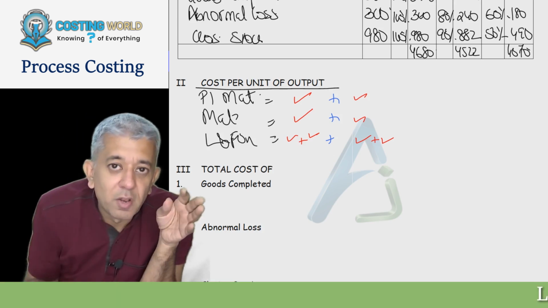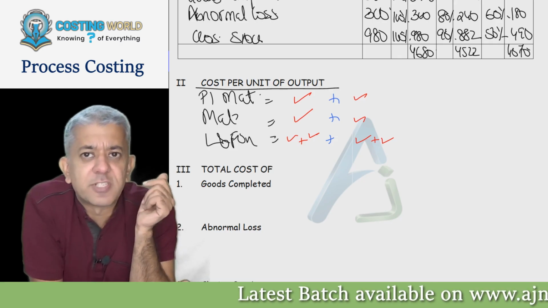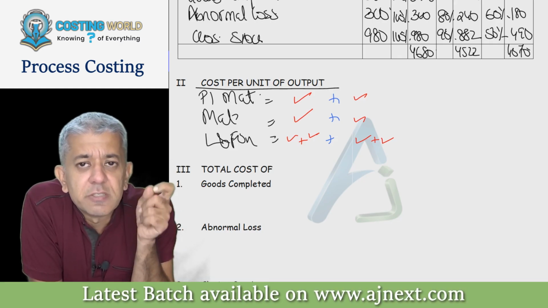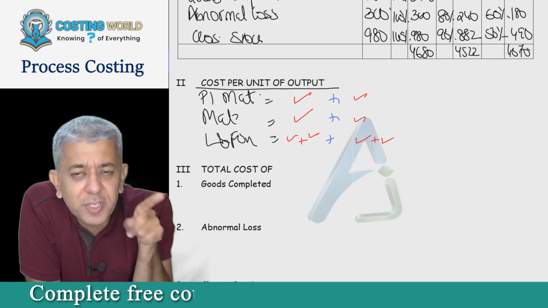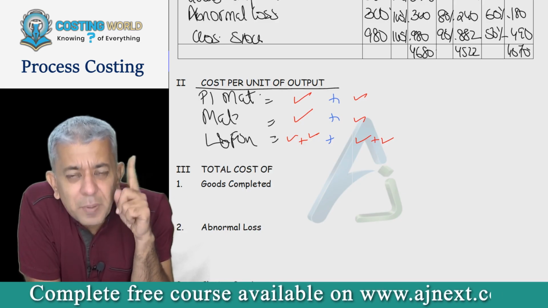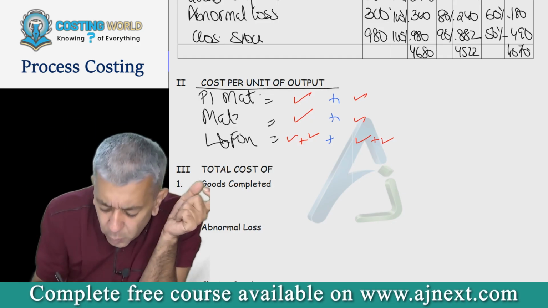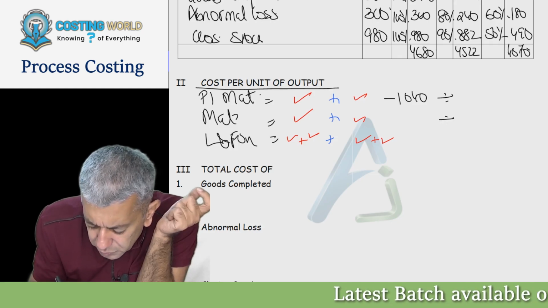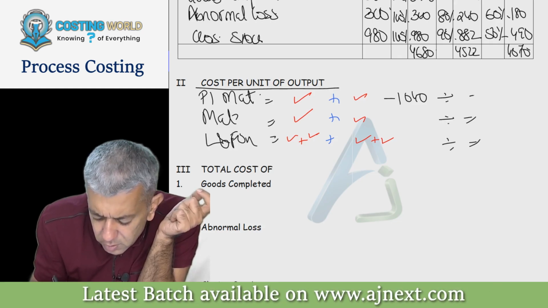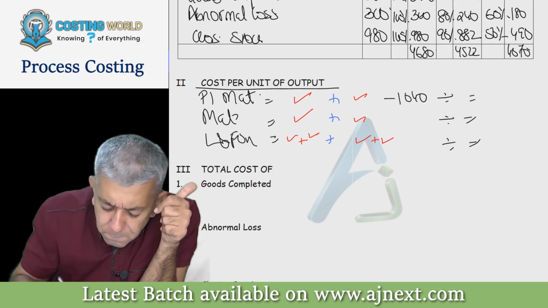Cloth. Yesterday in shorts also we had written that particular thing, no? You always reduce scrap value of normal loss by default from which materials? P1 materials, because that material is more important. So therefore, can we say from here we'll be subtracting 1040? Is that okay? Yes, sir.